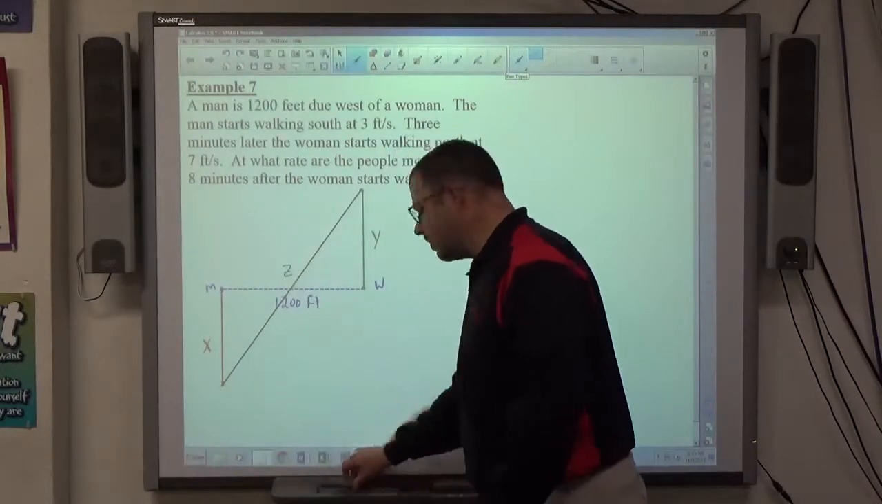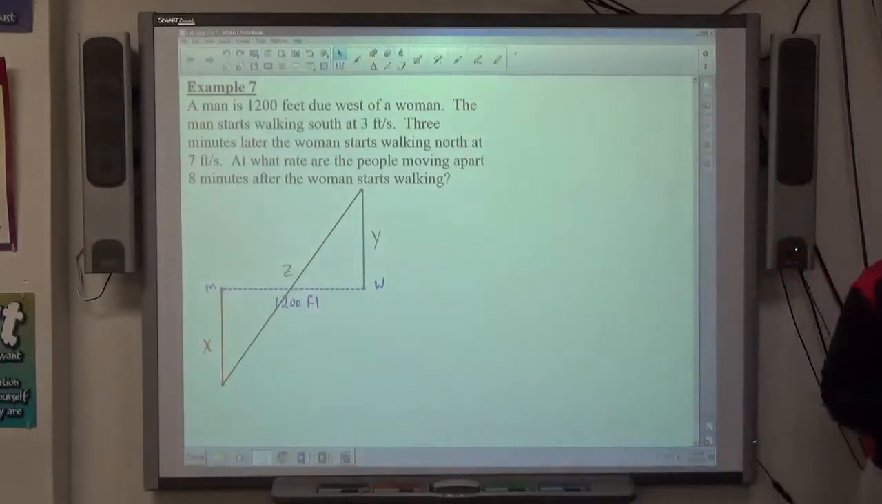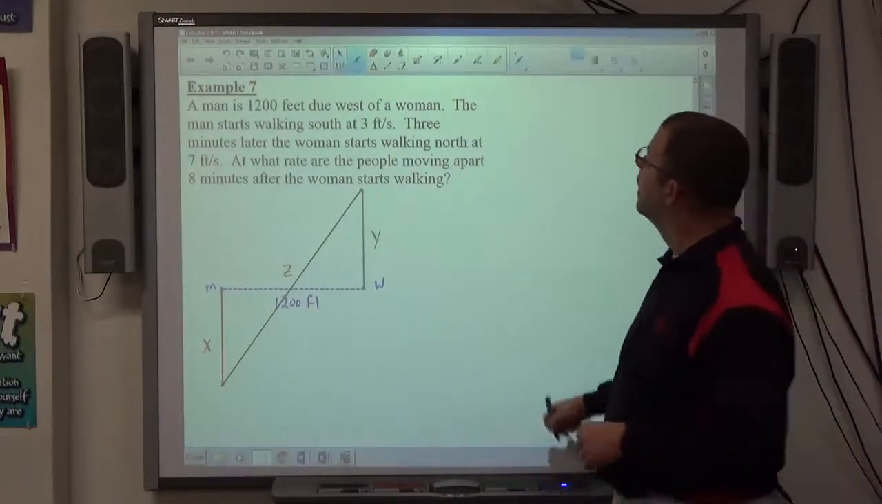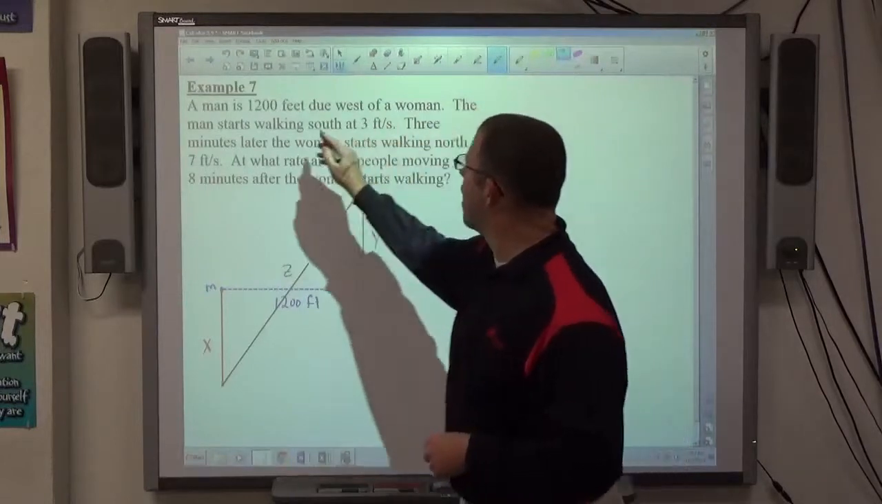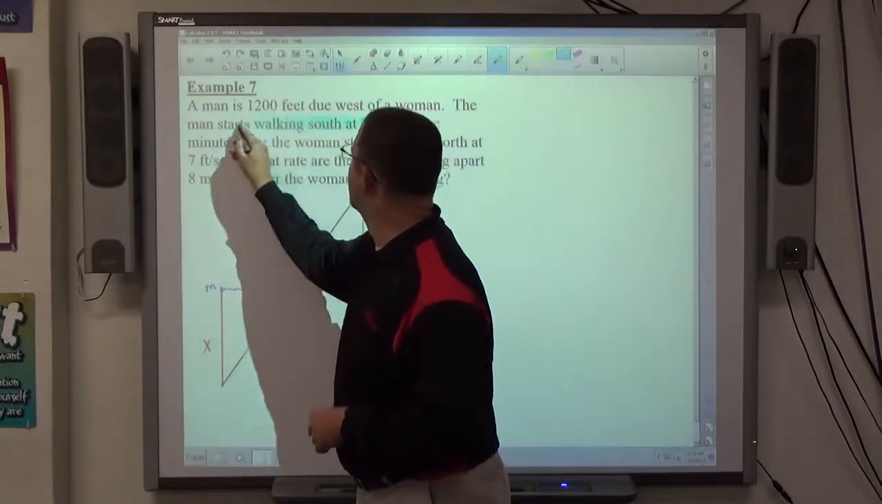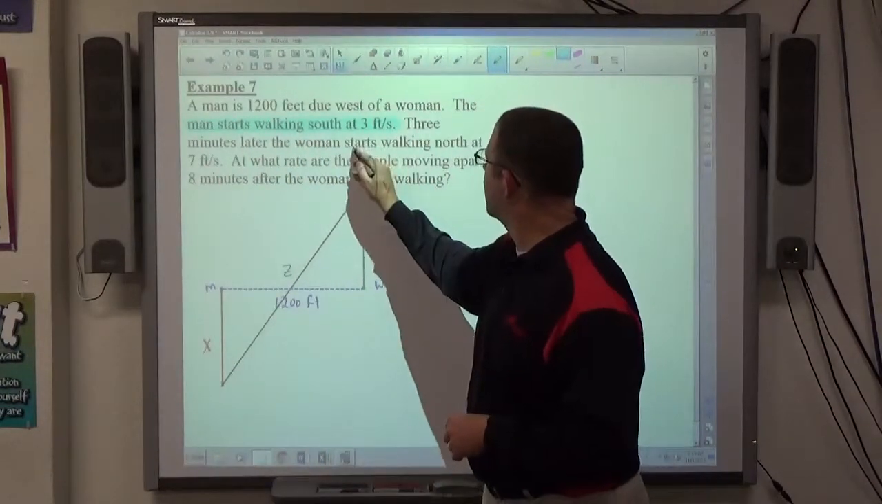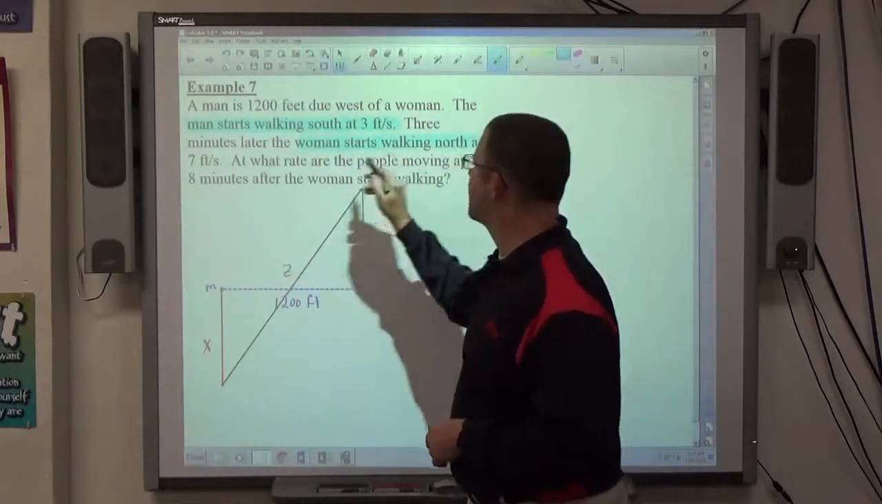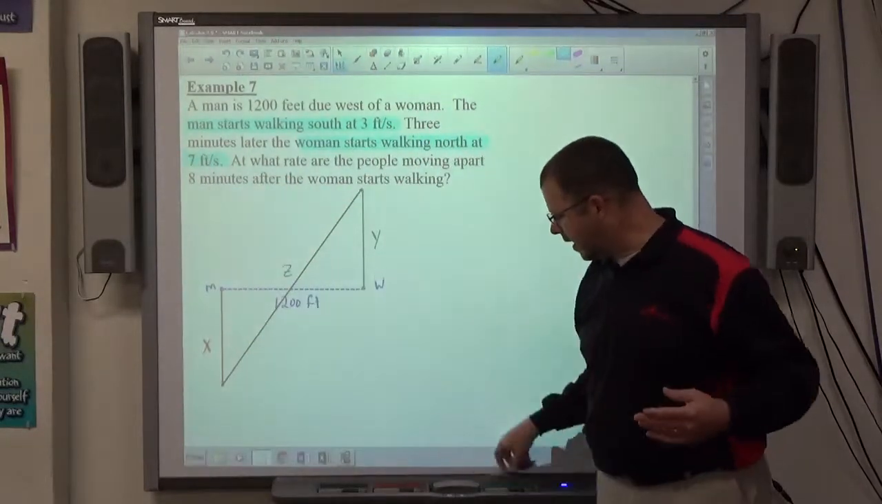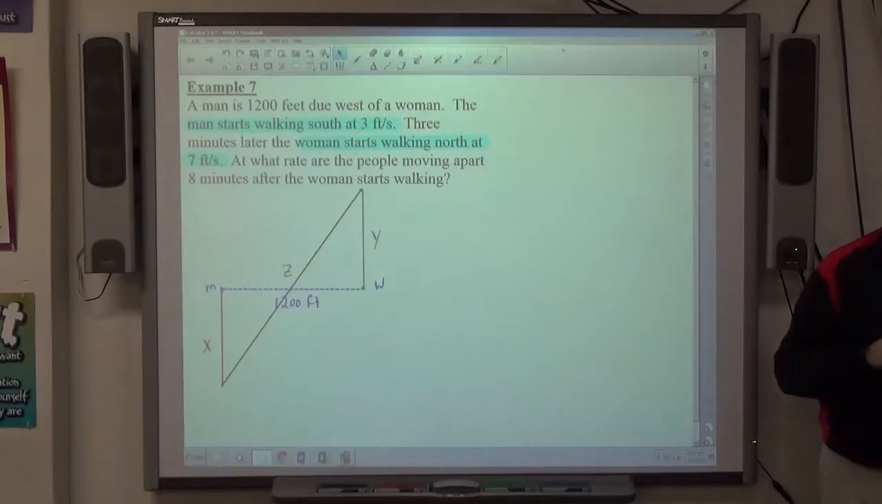And again, just to highlight how I know 3 variables are allowed here, it says the man starts walking south at 3 feet per second. The woman starts walking north at 7 feet per second. However many rates they give me, I'm allowed to use one more variable than that. So as soon as they give me 2 rates, I know 3 variables should be used.